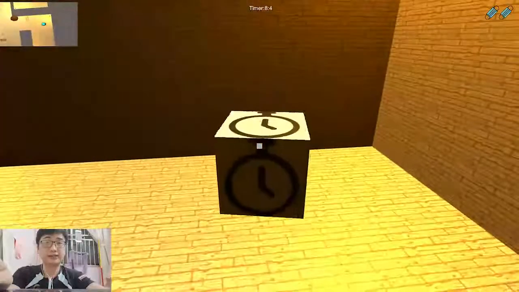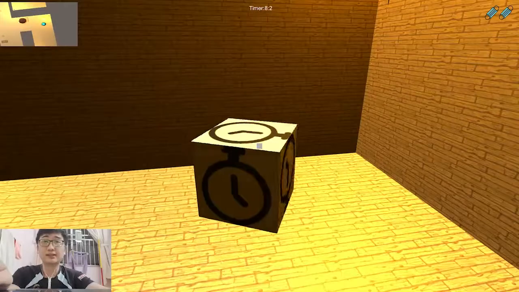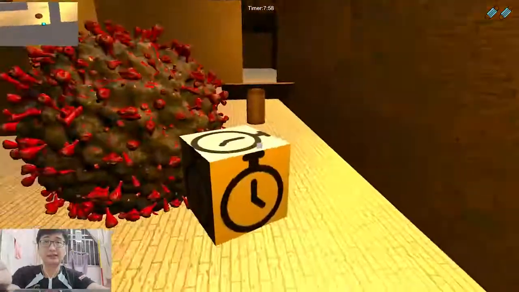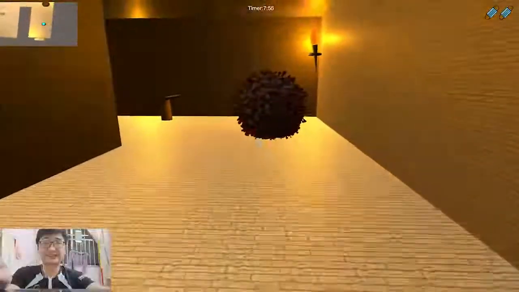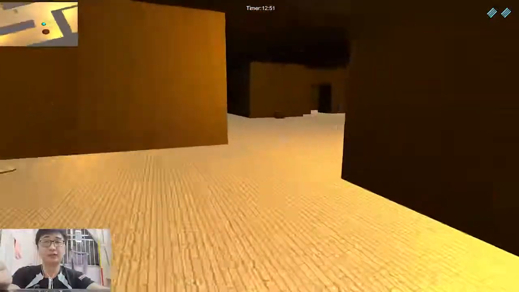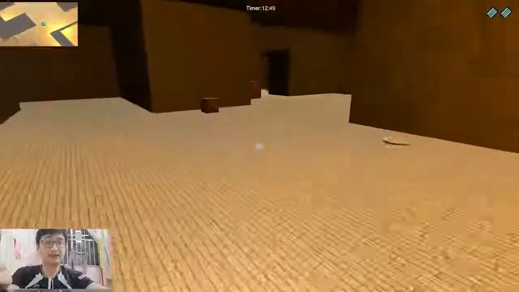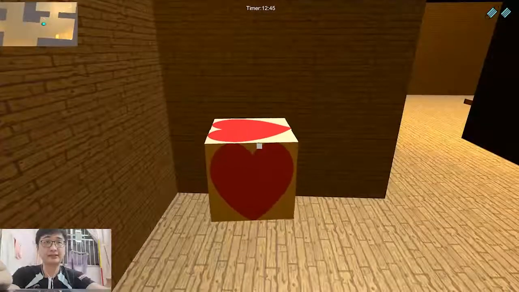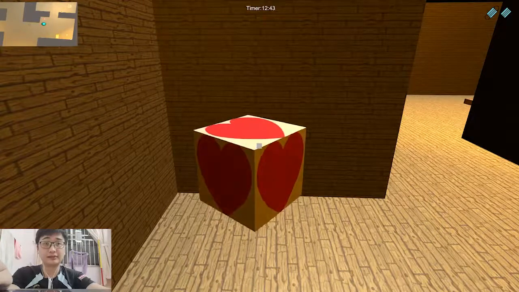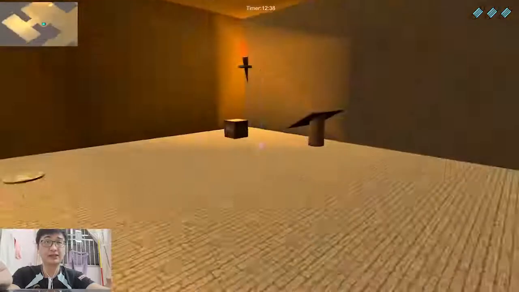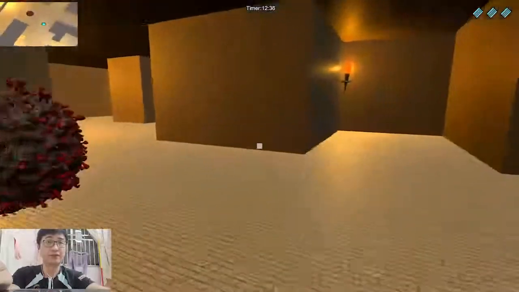Then this one is the add time box to add time. You can see now my timer is 8 minutes 48 seconds. If I trigger the add time box, it will add 5 more minutes for me to escape the game. After that is the add health box, which adds a mask. You can see now my mask only has 2 left, and if I trigger it, it will add 1 more.